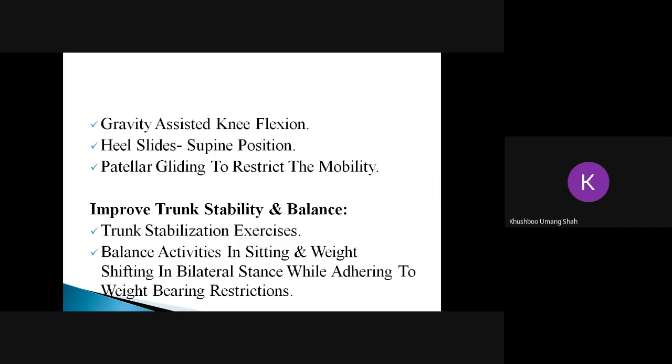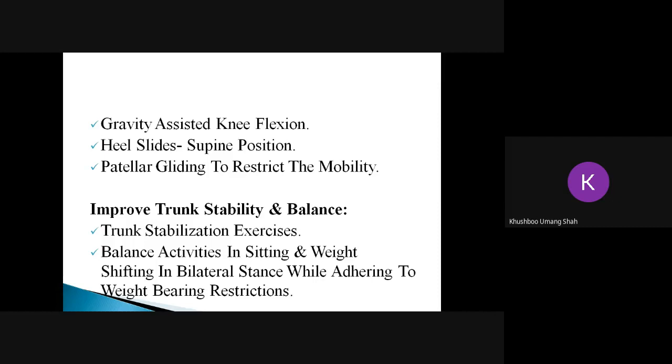The other exercises you can do are balance activities in sitting or weight shifting. For example, if the person is able to stand without the help of a walker, the person can be advised weight shifting activities. In standing, the person can also do a small amount of marching on the spot, which will help in developing good knee control.